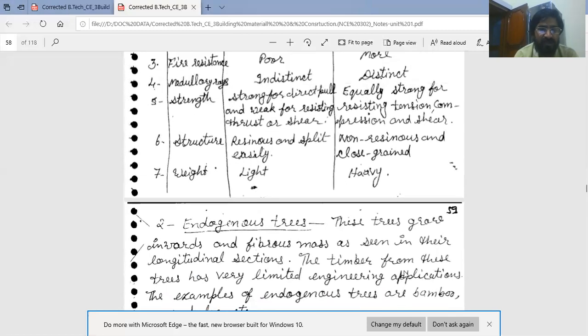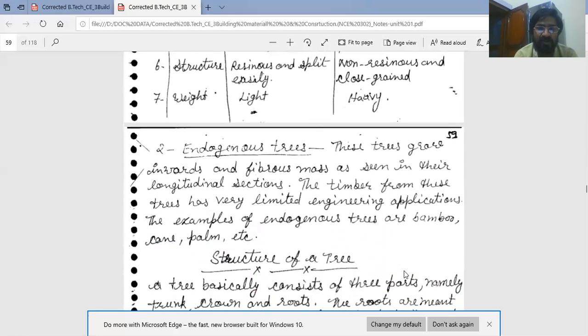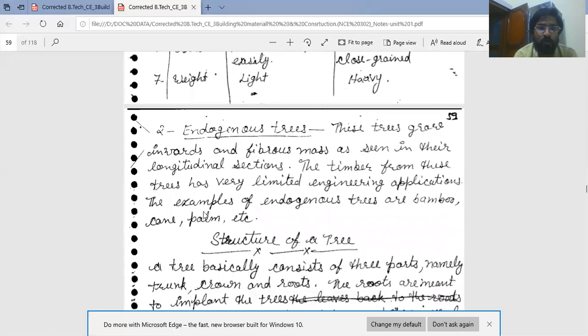First is exogenous trees, second is endogenous trees. These trees grow inward and show a fibrous mass as seen in their longitudinal section. The timber from these trees has very limited engineering applications. The examples of endogenous trees are bamboo, cane, palm, etc.